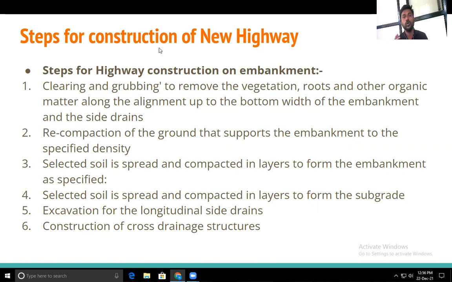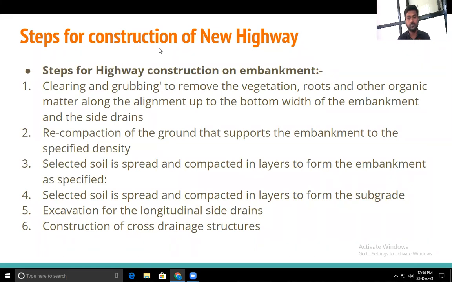Okay, we have to compact it at the required density, as well as maintain the moisture content. We have to maintain the optimum moisture content that is required on the site. If the field moisture content is less, we have to add water, so that we go for the optimum moisture content. Why go for the optimum moisture content? To achieve good bearing capacity of the soil.